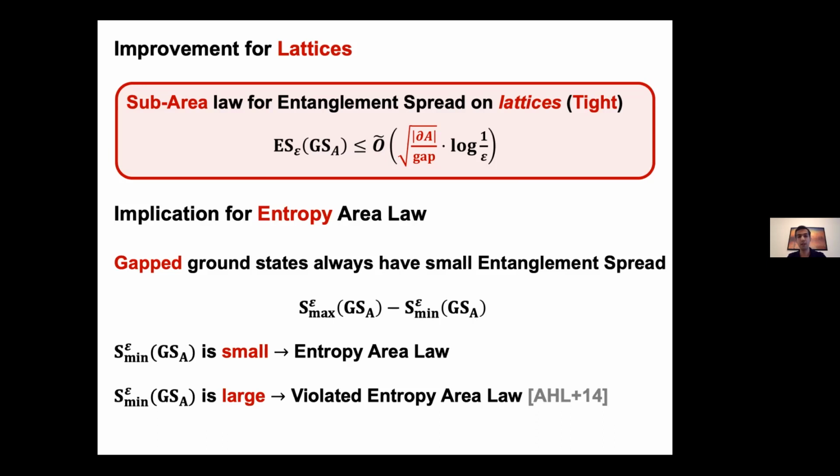And then we get an area law. Or that the mean entropy is large, like in the counterexample Hamiltonian of Aram Harrow, Landau et al. that I showed you earlier. And then you get a violation of the entropy area law. So gapped ground states fit into one of these possibilities. So this is another take-home message of our work.